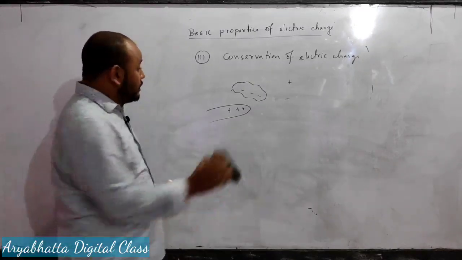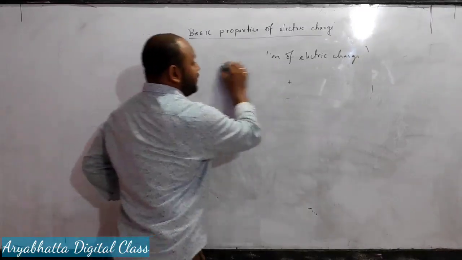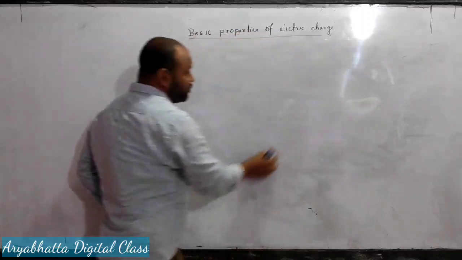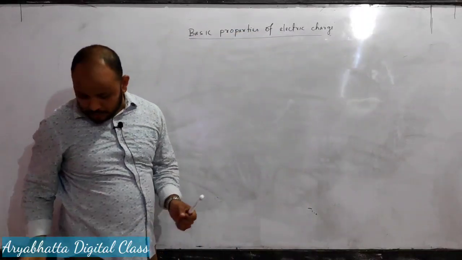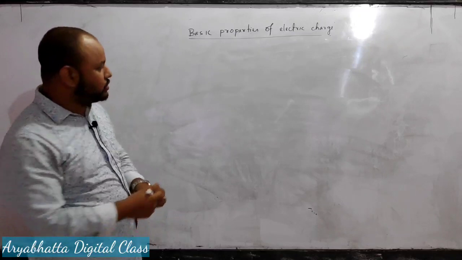Okay, so here two numericals are there in the examples, and they are given in the textbooks.